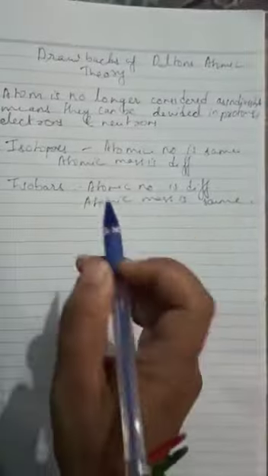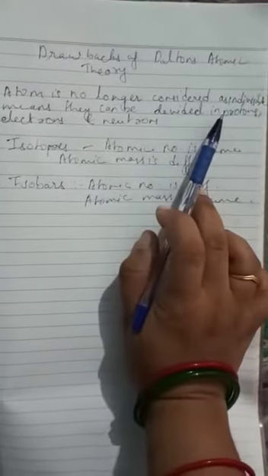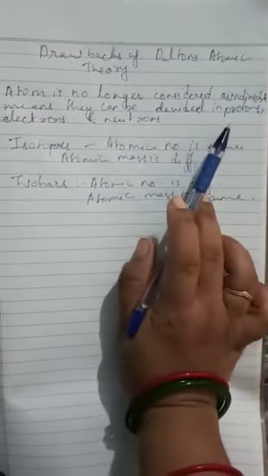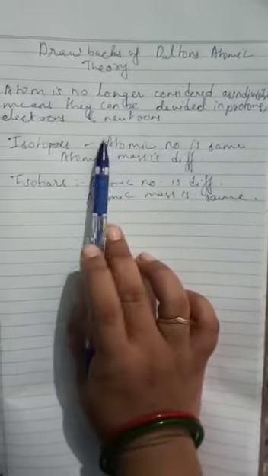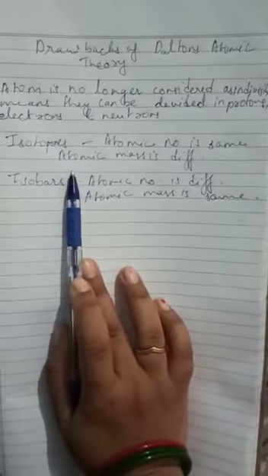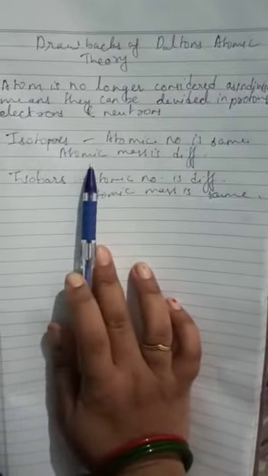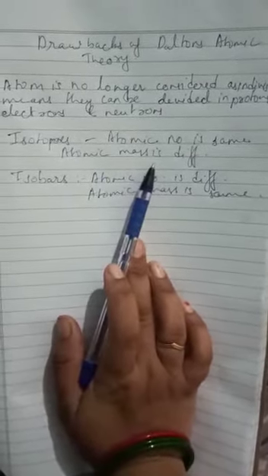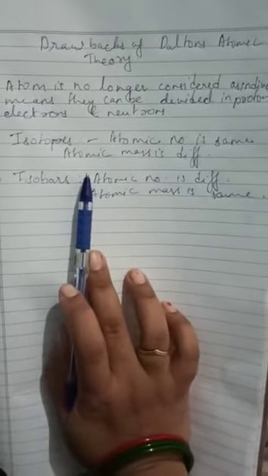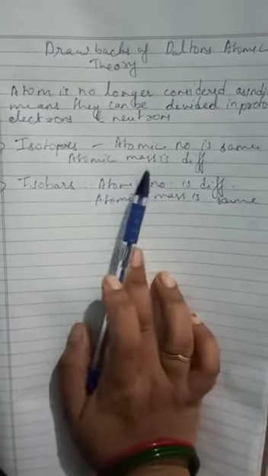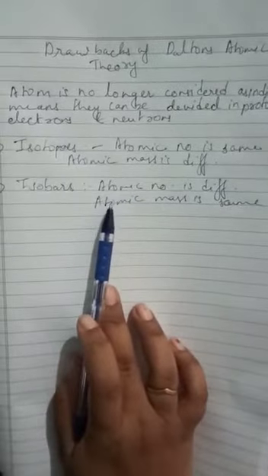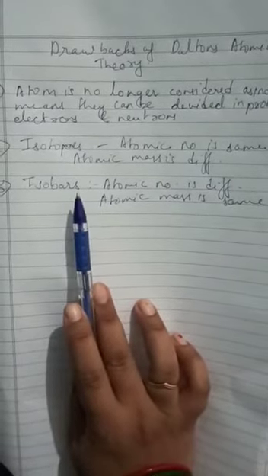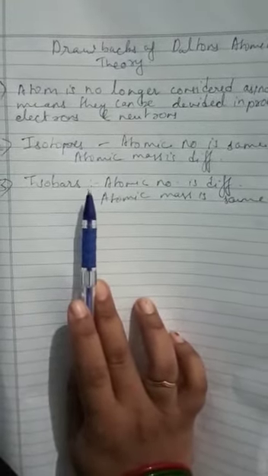First one is that an atom can be divided into further units like protons, electrons and neutrons. Then the second drawback is that it is not necessary that the atoms of different elements will have different properties, and that atoms of the same element will have the same properties in all respects. Okay, so this is not necessary for any atom. Okay, so this is all about Dalton's atomic theory.